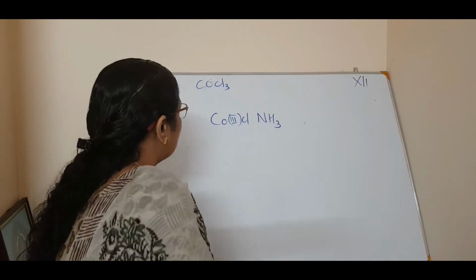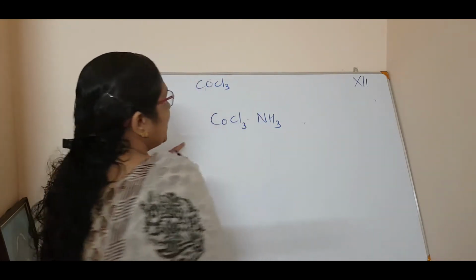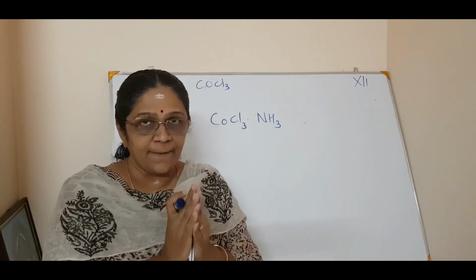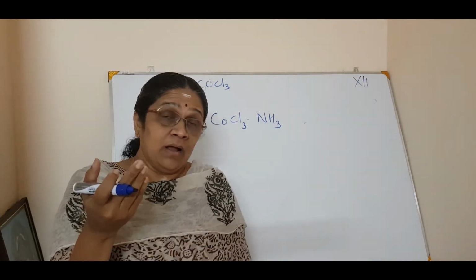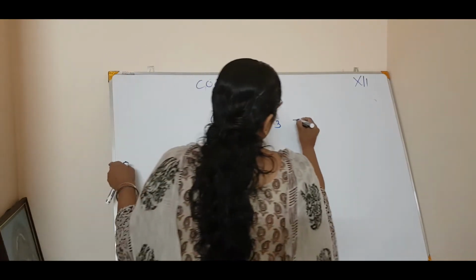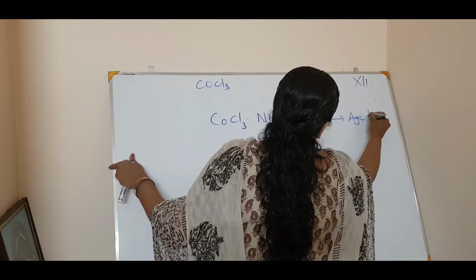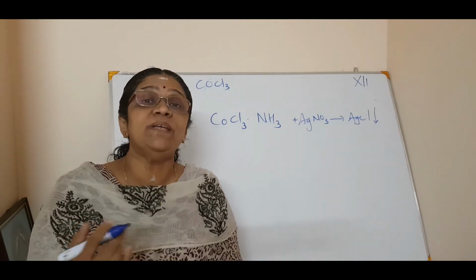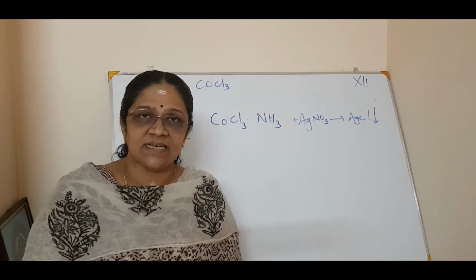So can I write COCl3 here? Okay, I can write COCl3 here. So he made some compound with the cobalt chloride and ammonia. He had this compound, and what he did, he reacted some excess silver nitrate solution to it, which means he poured some silver nitrate solution to it, and to his surprise, some silver chloride gets precipitated.